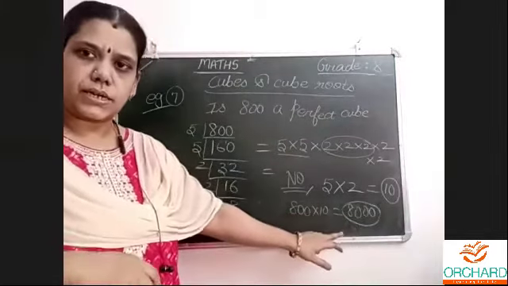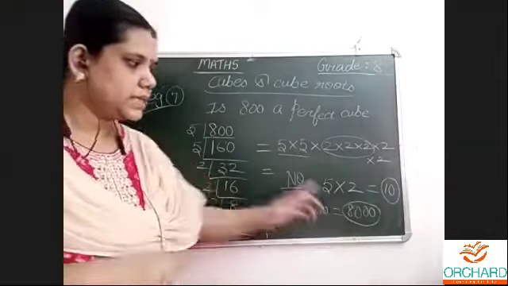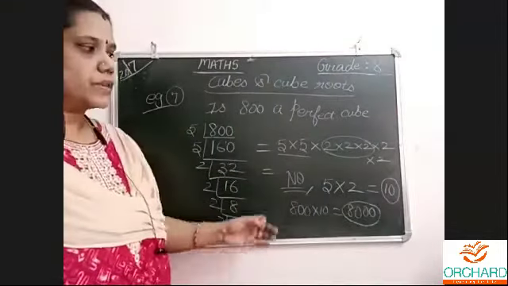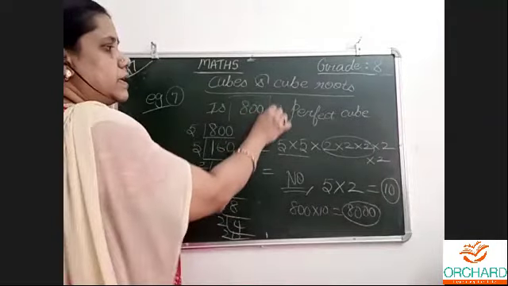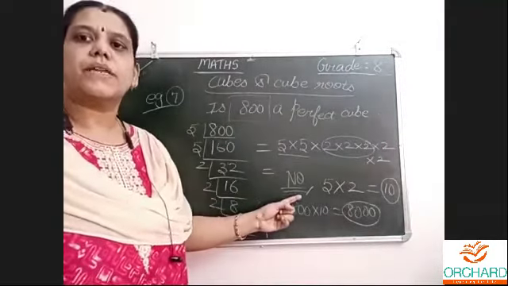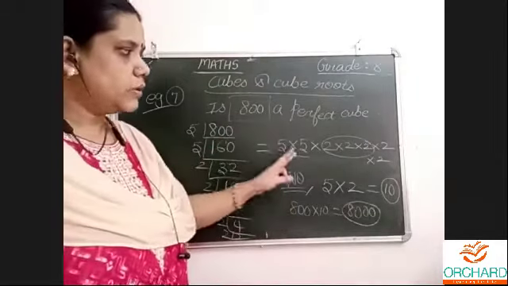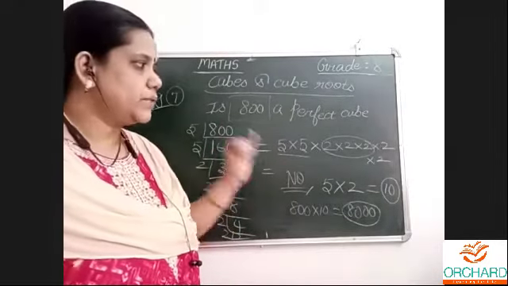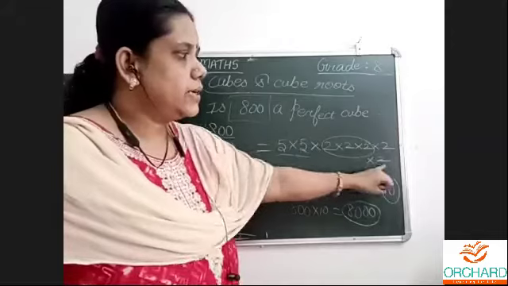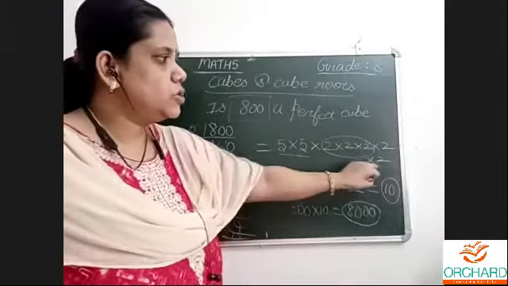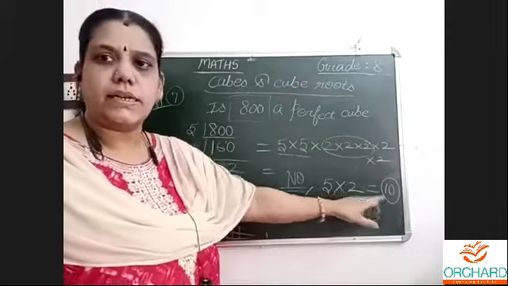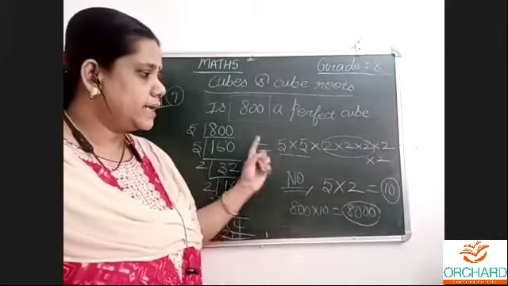When I do prime factorization, I will get all the numbers in 3s. So 800 is not a perfect cube because only 2 5s are there, 1 5 is missing, only 2 2s are there, 1 2 is missing. So 5 and 2, 10, is needed to make it a perfect cube.